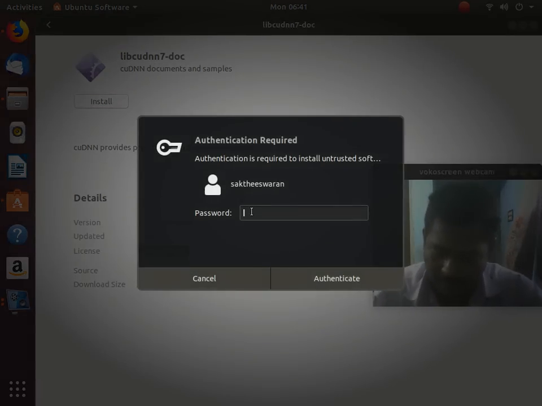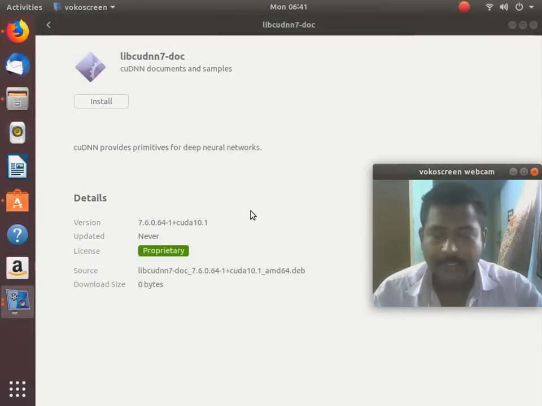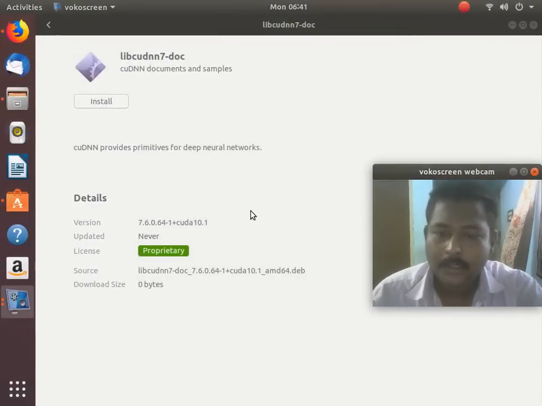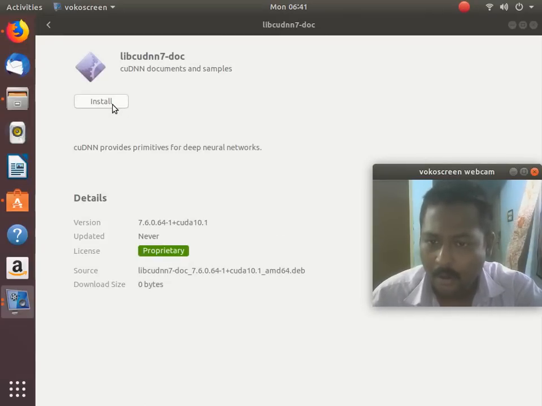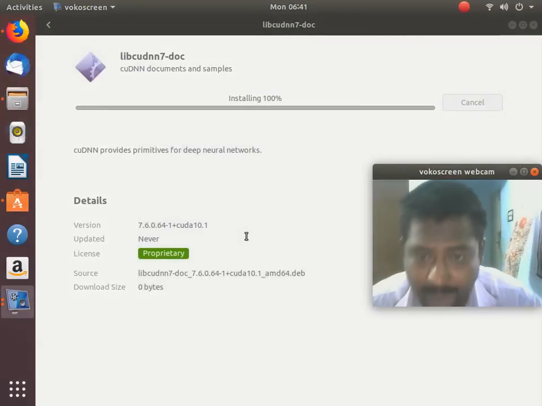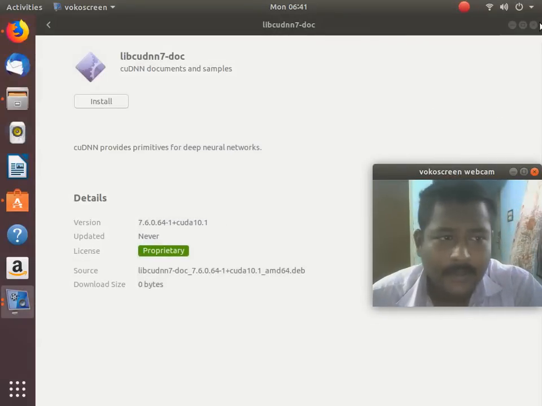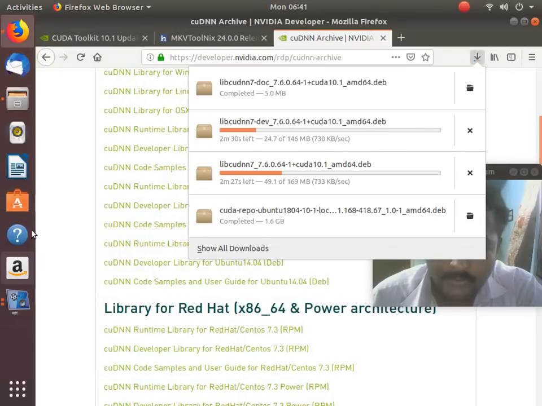The first thing is you just click it and install, then there is no problem with that, or you can do sudo dpkg -i install also, which I have used in all my tutorials. Give your password. Okay, it's not going, so we can do sudo dpkg install. Let this get downloaded. So let's wait for some time.